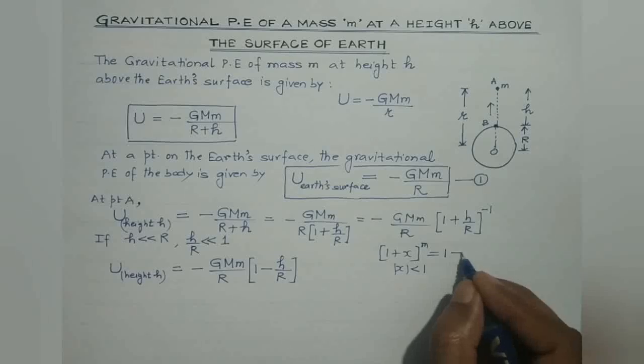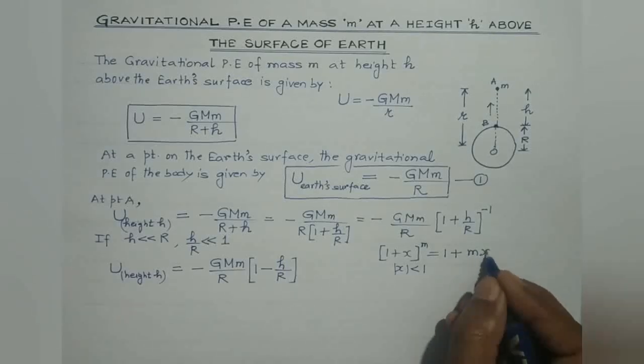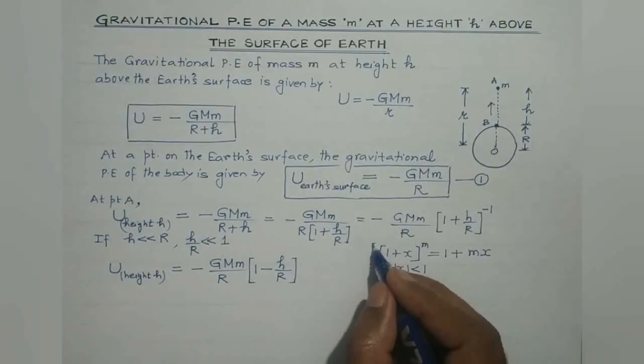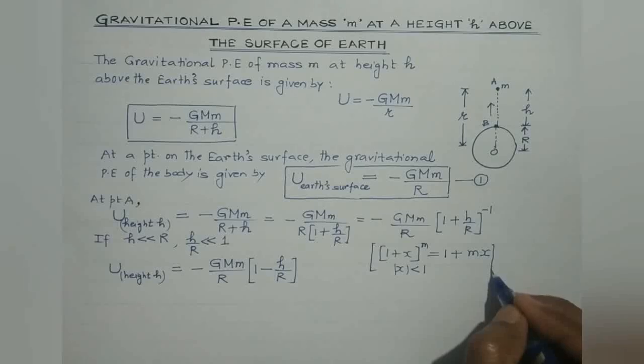Then the first two terms are to be considered from the physics point of view. The terms containing higher powers of x can be neglected. So I made use of the binomial theorem, right?